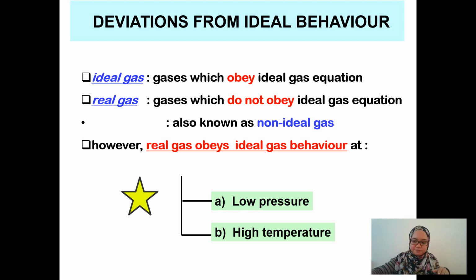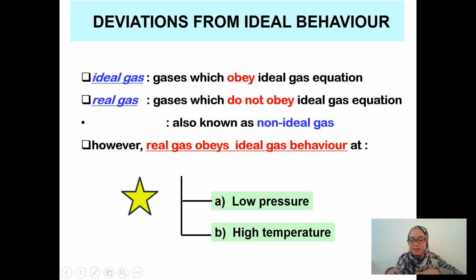Alright, so here, it says that the ideal gas is the gas which obeys the ideal gas equation. Which means that the ideal gas obeys Boyle's law, Charles's law, and Avogadro's law. They are the perfect gas. However, the real gas is the gas which does not obey the ideal gas equation, or we can also call it the non-ideal gas.